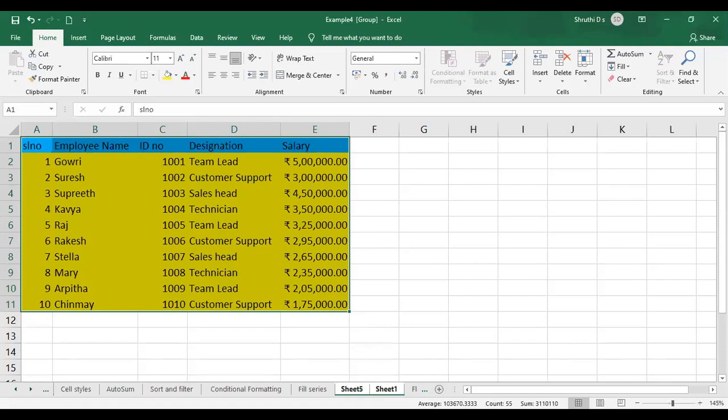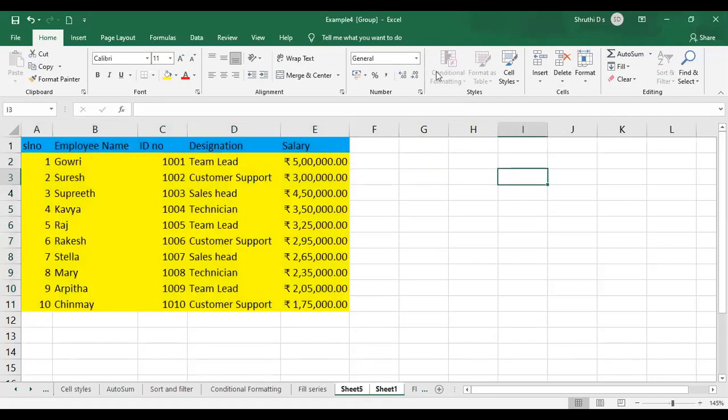So now, how do I know I have selected the sheets? As you can observe in the title bar here, we have Example 4, that is my Excel workbook name, and next to that we have Group in the brackets, right? That is how you can identify we have grouped the particular sheets. So now I have grouped the sheets. I want to paste the contents into those sheets, the other worksheets in a particular workbook.